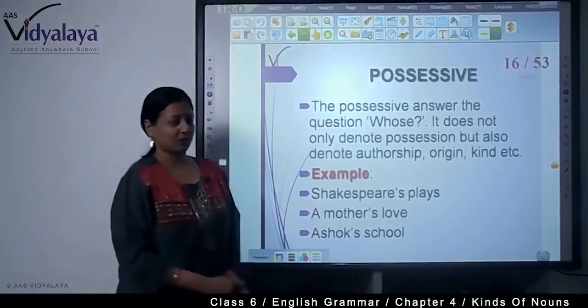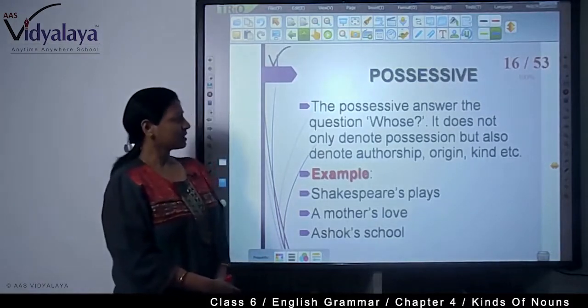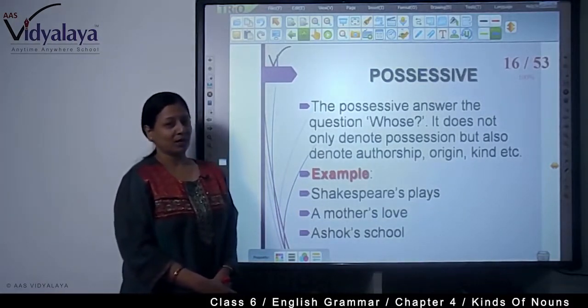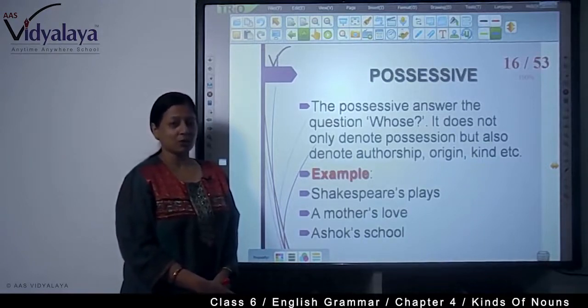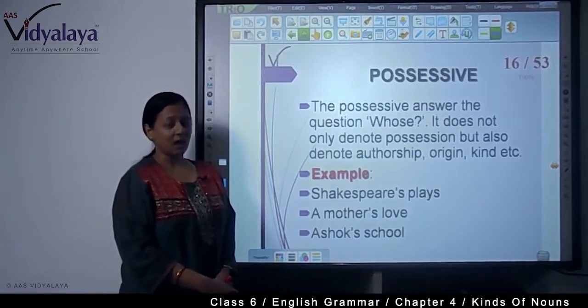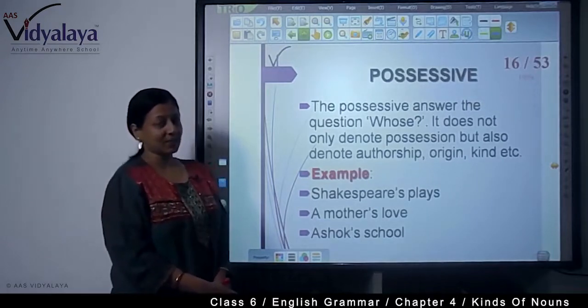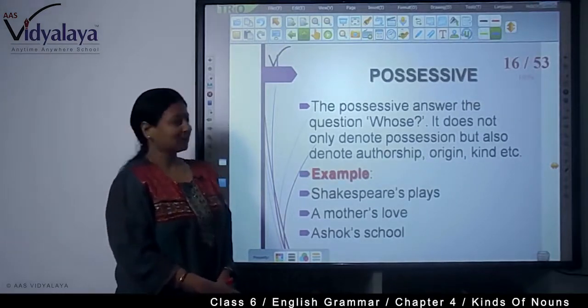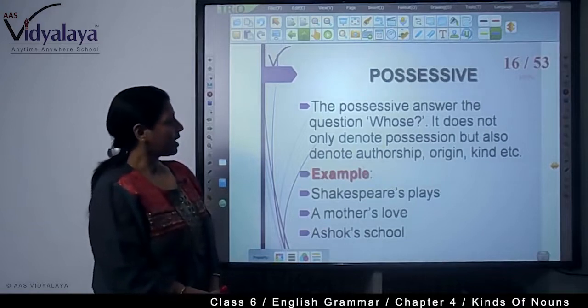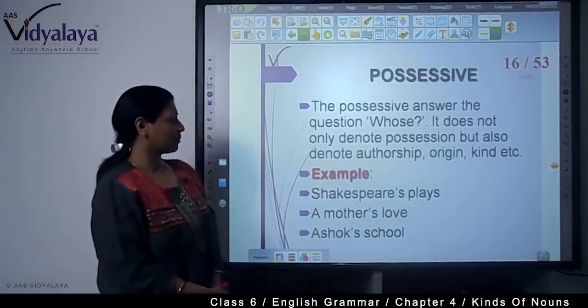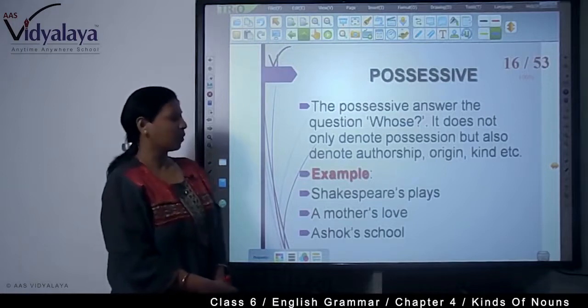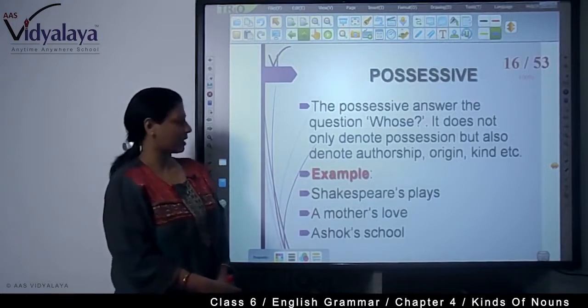Now, what is possessive? The possessive answers the question whose. Possessive means ownership. When something is yours, you say, I possess that thing. That means you are the owner of that thing. So, the possessive answers the question whose. It does not only denote possession but also authorship, origin, kind, etc.